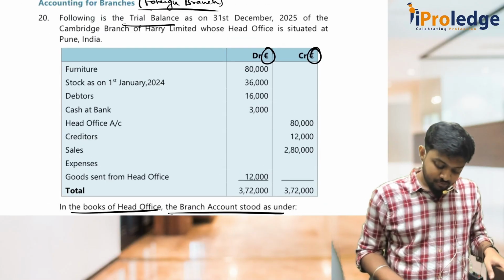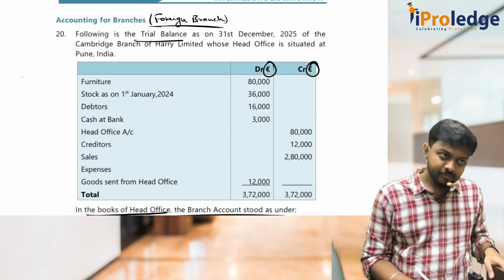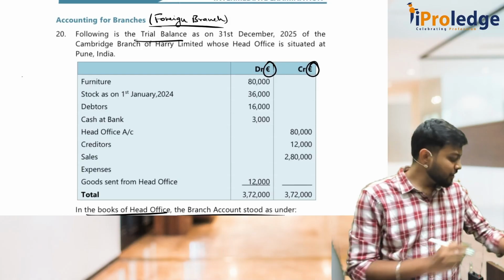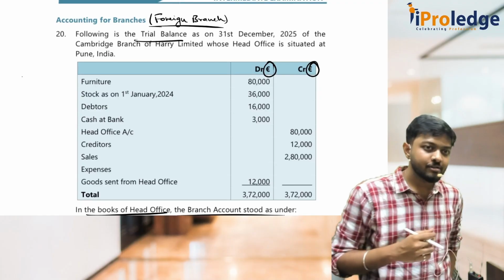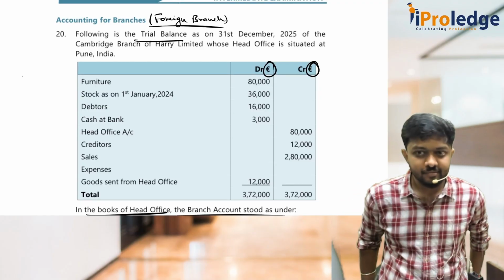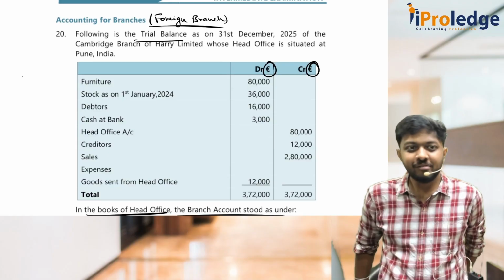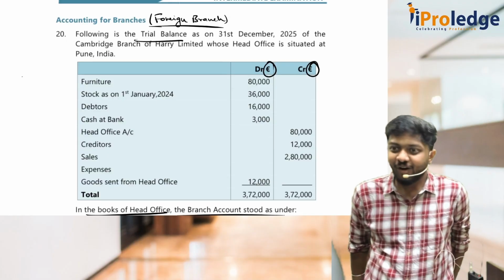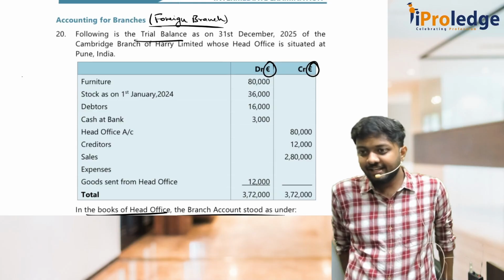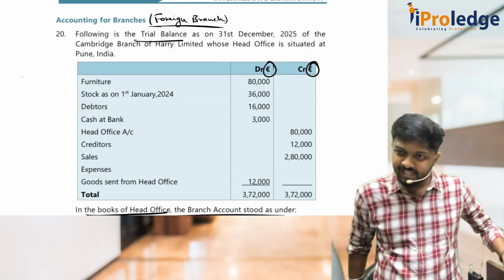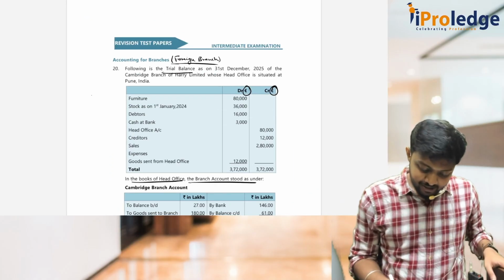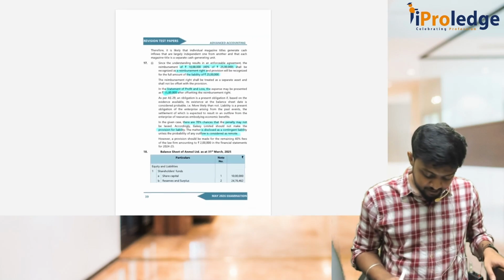So I'll assume, if nothing is told, that it is either an integral foreign operation or a non-integral foreign operation. See, first of all, it is a foreign branch, and a foreign branch is already independent. Technically they should have given it as non-integral, but however, we'll see what they have done here.